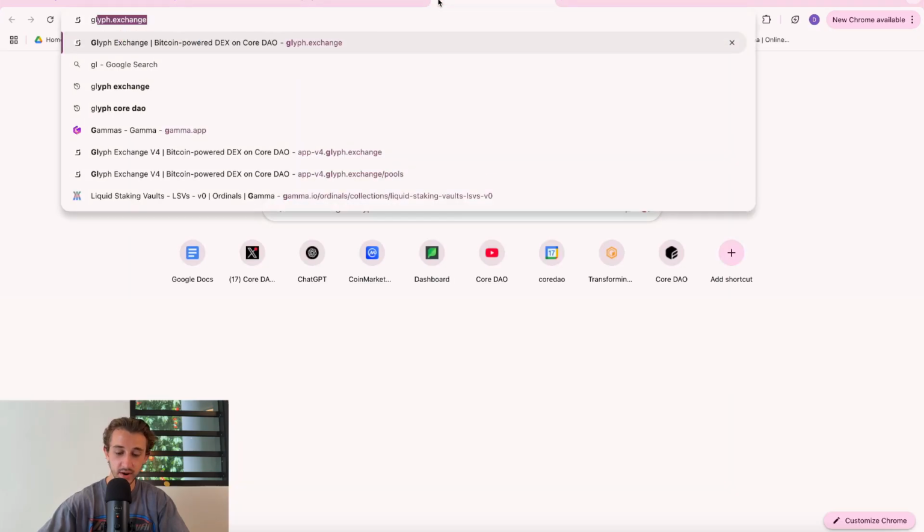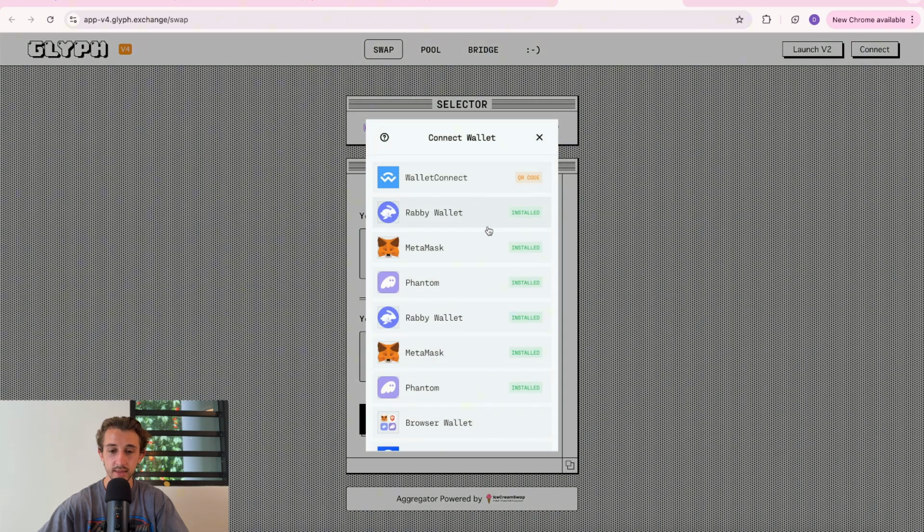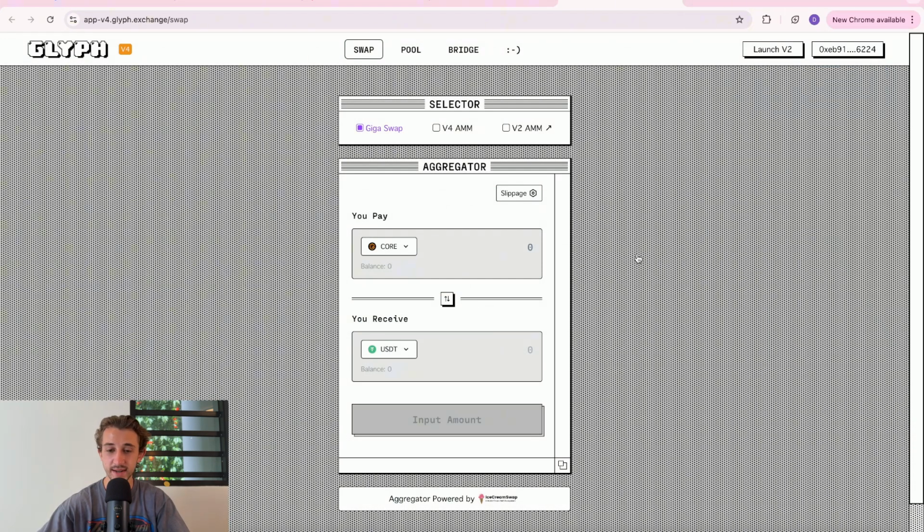And this should work for any core dApp. So if you go to glyph.exchange and you click on connect wallet, then click on Rabby Wallet, connect once again. There you go. Now you're connected to Glyph Exchange as well. So if it doesn't offer Rabby Wallet, make sure to just click on MetaMask. But if it does offer Rabby Wallet, obviously just click on that.